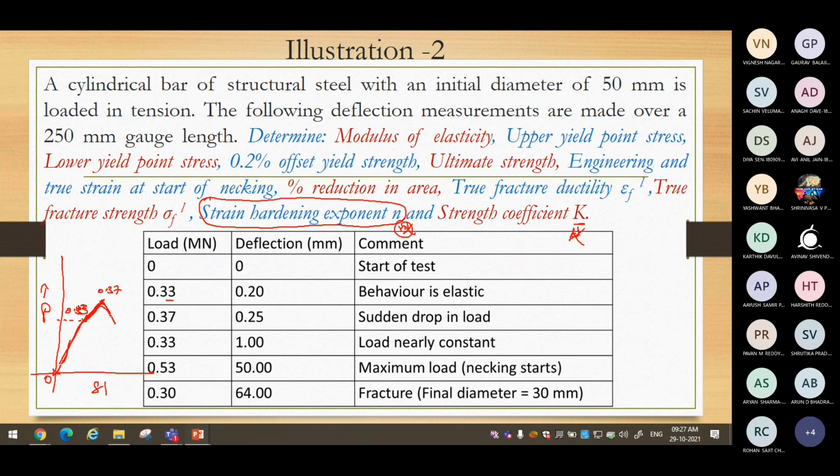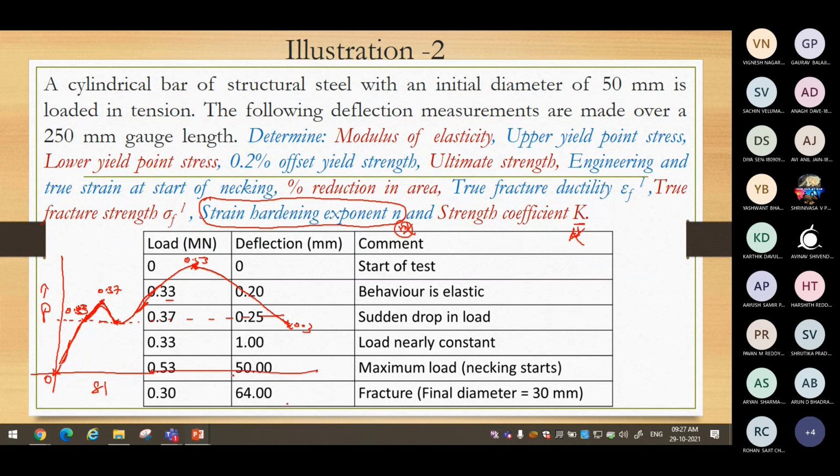The load suddenly dropped to 0.33 again and stabilized there for some time and then went up. The ultimate strength load is 0.53, and then fracturing occurs at a load lesser than the yield. You can see it fractured at somewhere around 0.3. This load versus deflection curve is given.